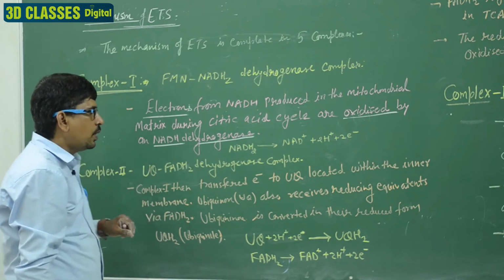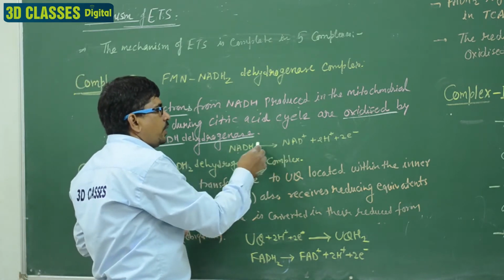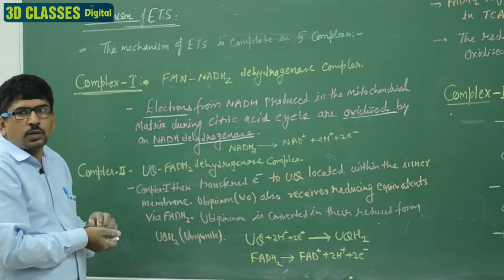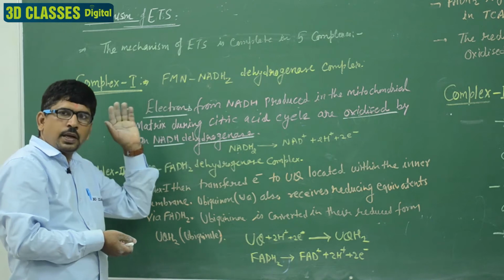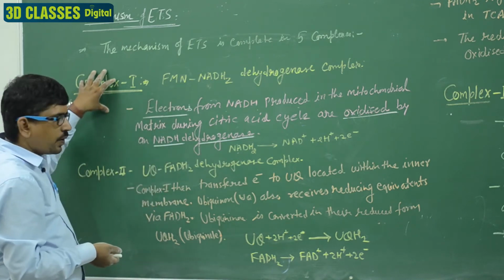It means this NADH2 is broken down into NAD with the help of the dehydrogenase enzyme and releases electrons, and these electrons are utilized by the FMN and passed to the next. That is the complex first.